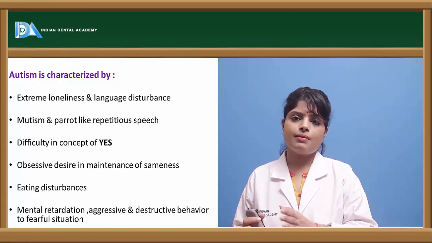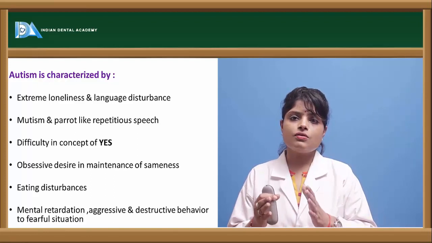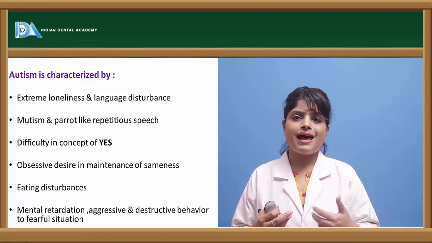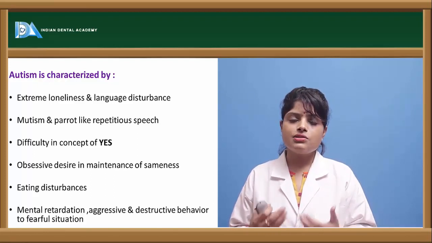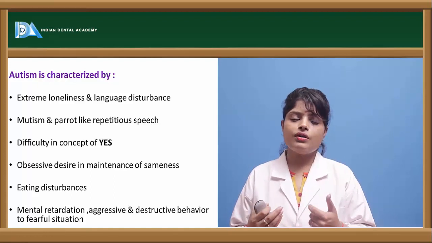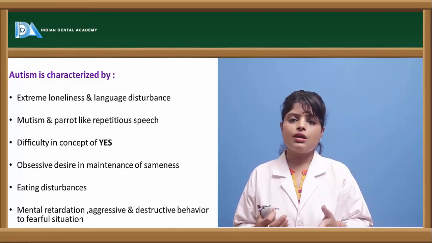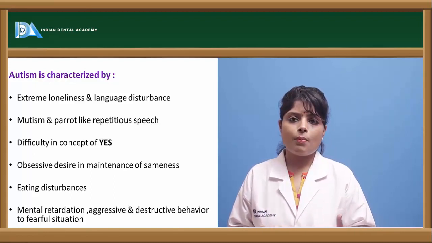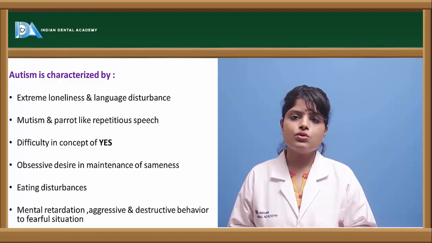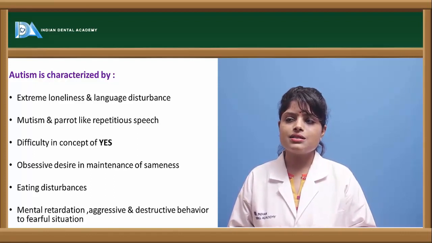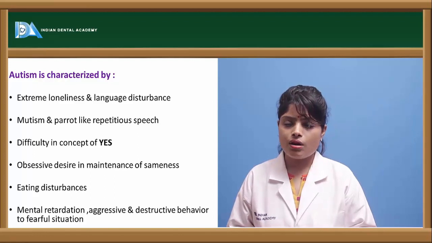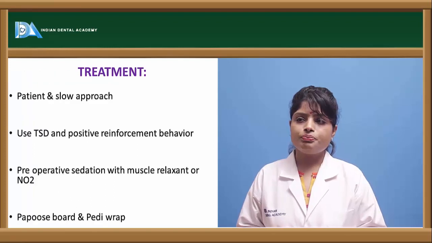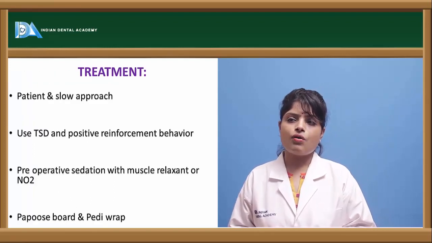They have more of a concept of no. They can have repetitive singing or repetitive repeating of words, which is known as parrot-like voice. Sometimes they do not communicate at all with anyone, so they have extreme loneliness and are not able to relate properly with other beings. They also have certain swallowing or eating disturbances, and intellectual disturbances. They also sometimes have obsessive compulsive disorder and difficulty in saying yes.